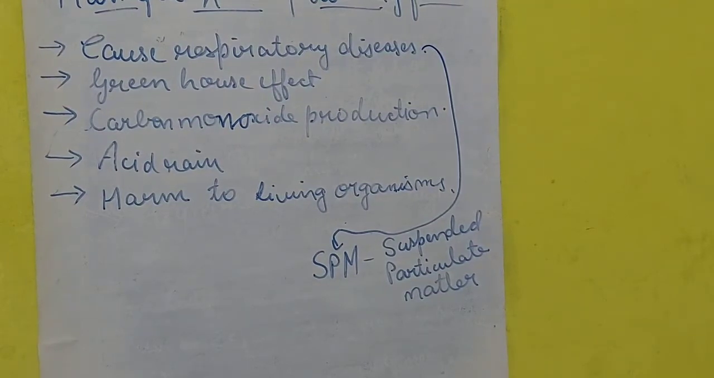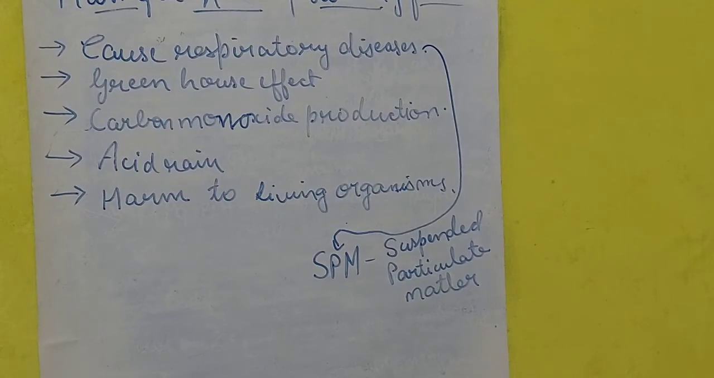Okay? Then the second one, greenhouse effect. Now how is greenhouse effect caused? See students, when we burn fuels, this causes carbon dioxide to be added into the atmosphere. And when more carbon dioxide goes into the air, into the atmosphere, this leads to greenhouse effect.